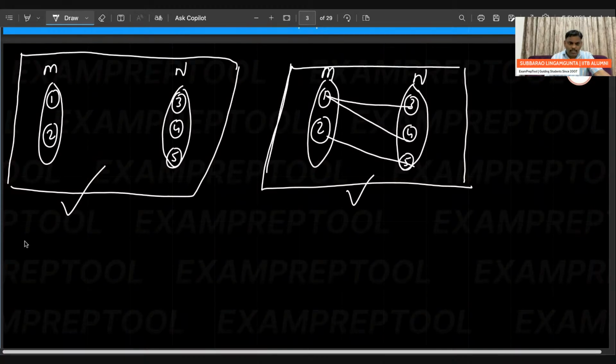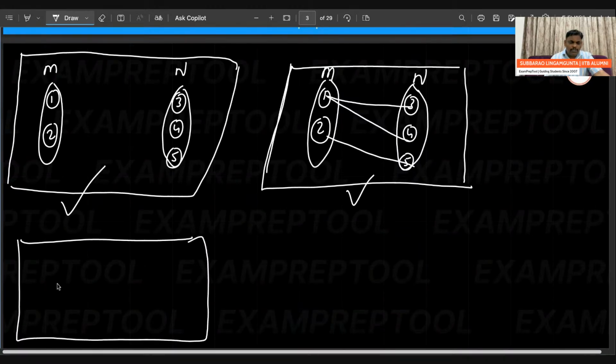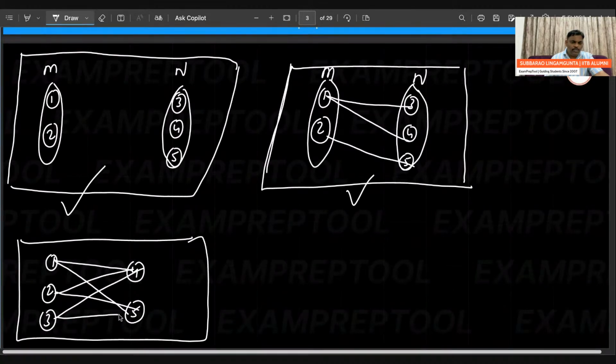Now let's take one more example. Can you see the one more example? See this one? 1, 2, 3, 4, 5. From this one, all people edge there. From these two, all people edge there. From these three, all people edge there. So this is also a bipartite graph. Edge always from M to N. Within M, no edge. Within N, no edge. It is also a bipartite graph.